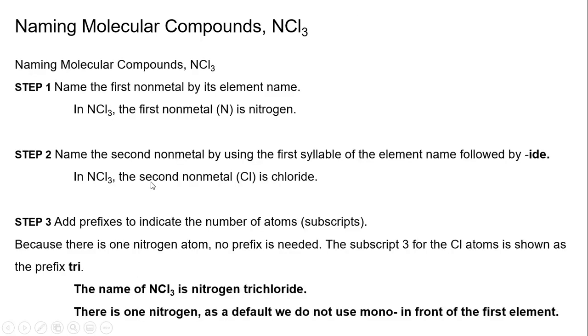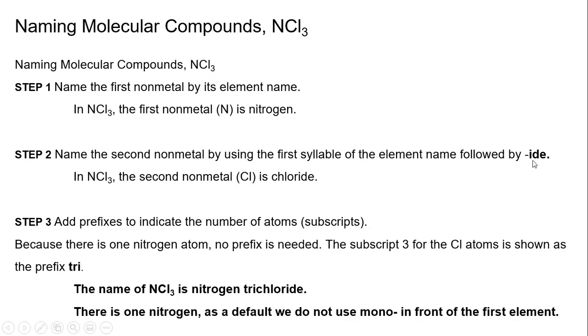The first step in this is that we're going to determine what the first element is, and that's nitrogen. Now we name the first element by its name, and we do nothing. If this had more than 1 nitrogen, then we would add a prefix, but it doesn't. So we're just going to leave that as nitrogen. The second element, also a nonmetal, is chlorine.